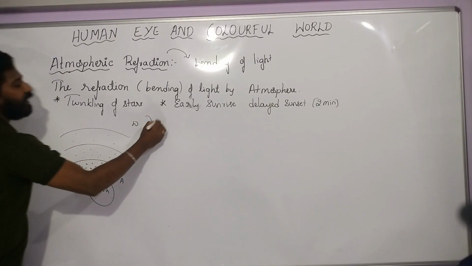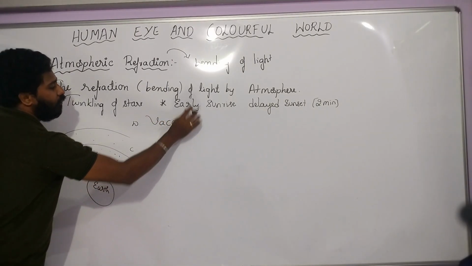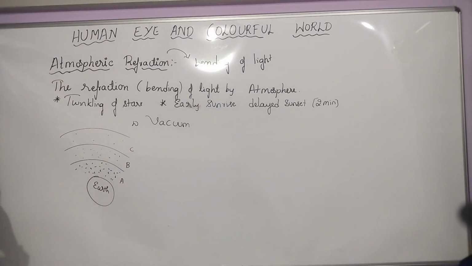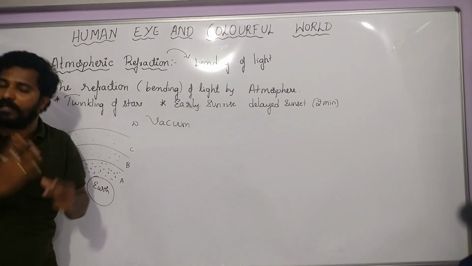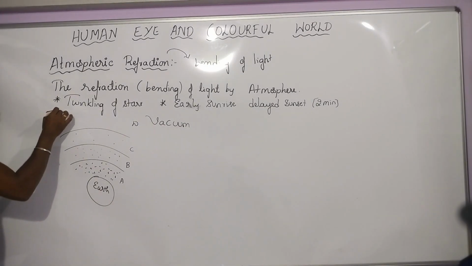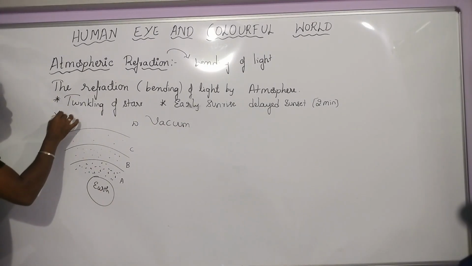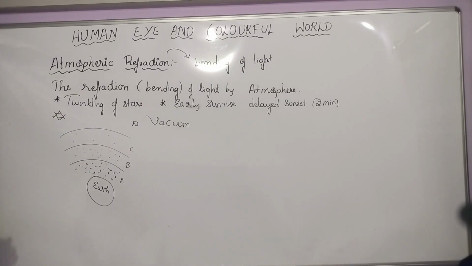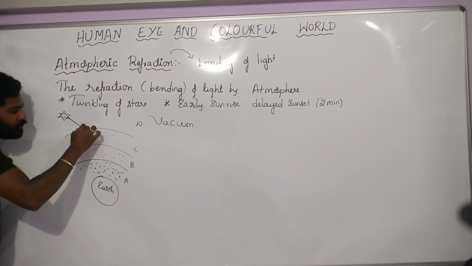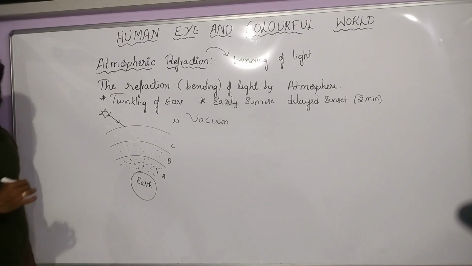What is a vacuum, children? Nothing, empty. Empty space is called a vacuum. So now, what happens? Consider a star here.